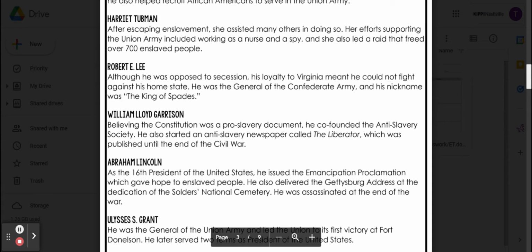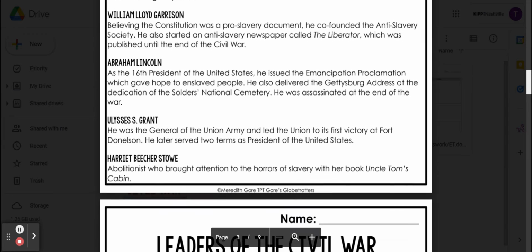Abraham Lincoln. As the 16th President of the United States, he issued the Emancipation Proclamation, which gave hope to enslaved people. He also delivered the Gettysburg Address at the dedication of the Soldiers' National Cemetery. He was assassinated at the end of the war.